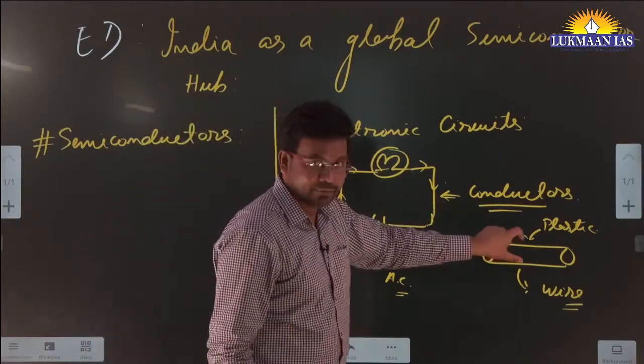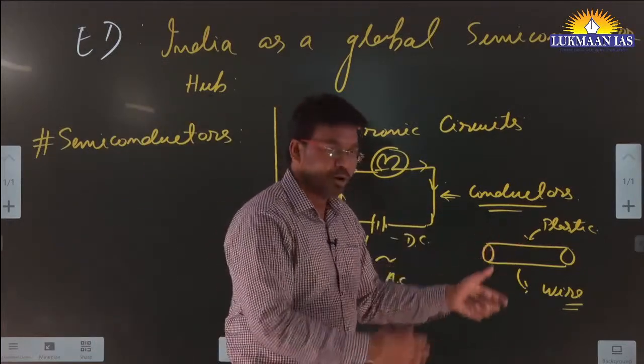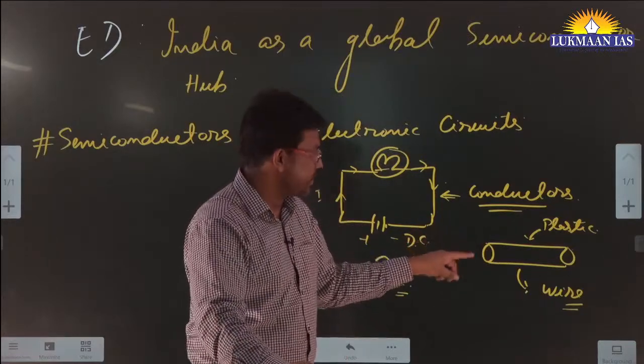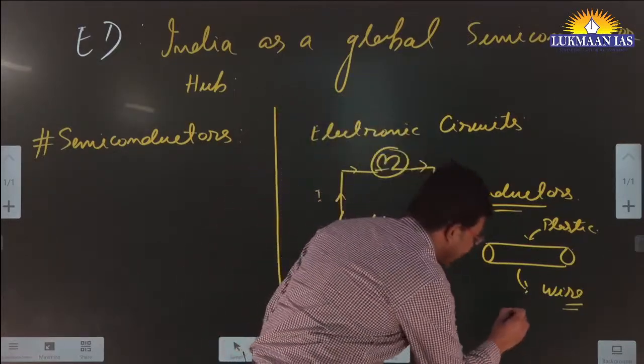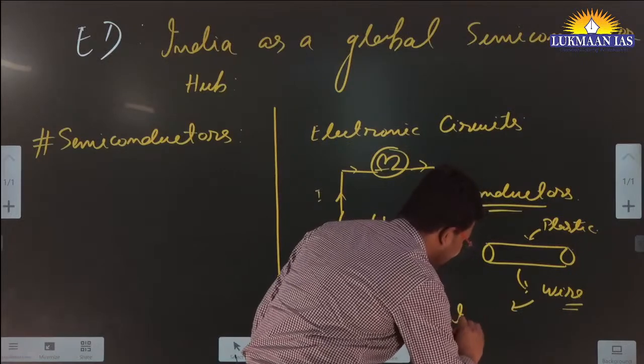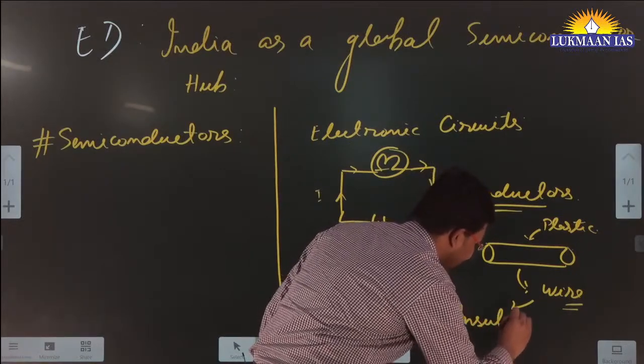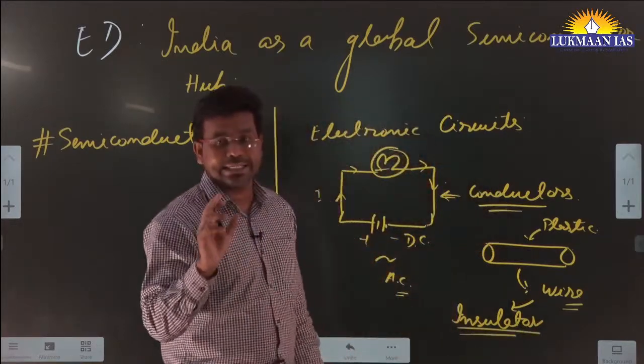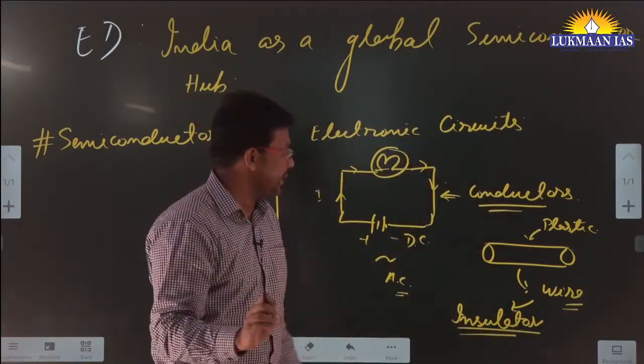If we touch the wire from outside, we will not get shocked, because the wire has a material which acts as an insulator. Insulator means they do not conduct electric current.